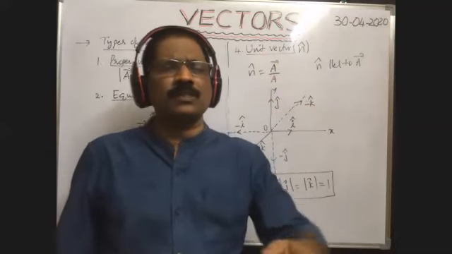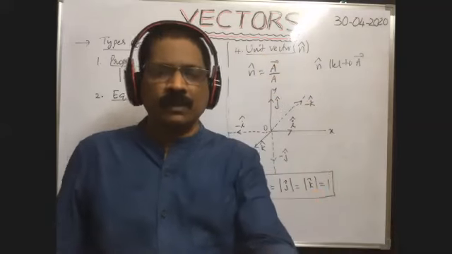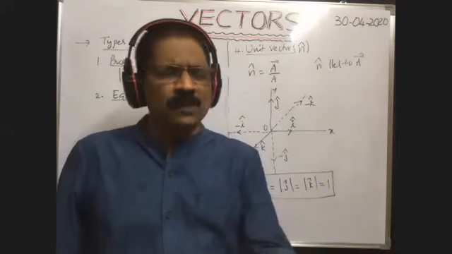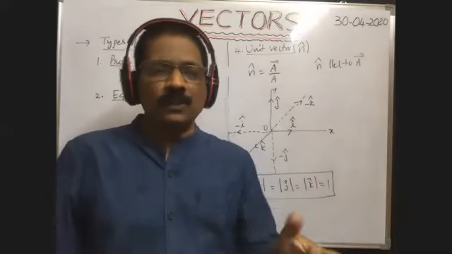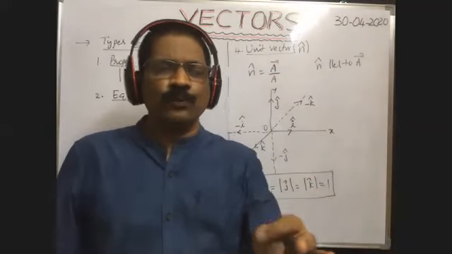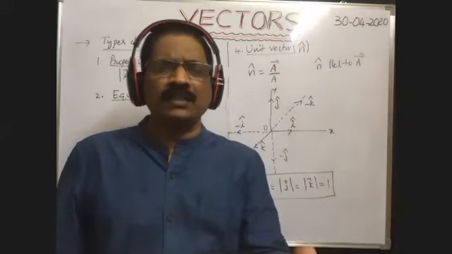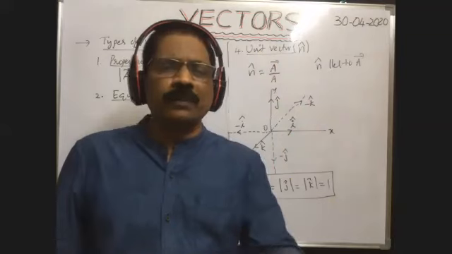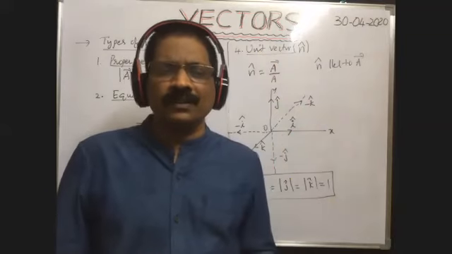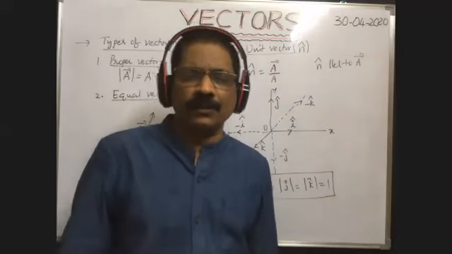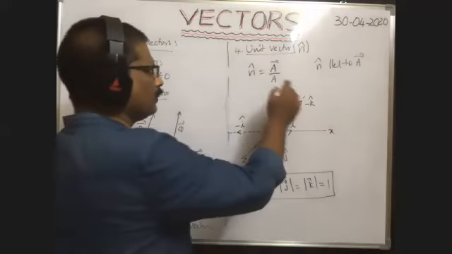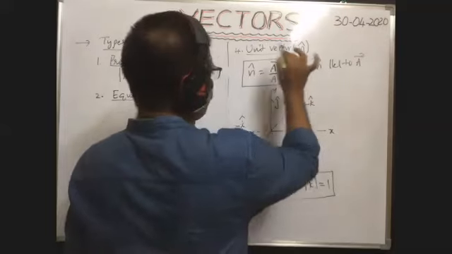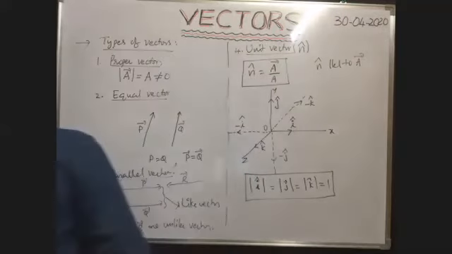Proper vector means, for example, velocity, displacement. Somebody asked me to give an example of a proper vector. Displacement, force. Force of 10 Newton is a proper vector because the magnitude is not equal to 0. Displacement of 10 meter has magnitude. These all are proper vectors. So this is the formula for unit vector, and it is a very, very important point. Next.